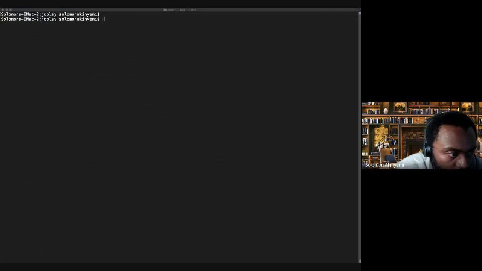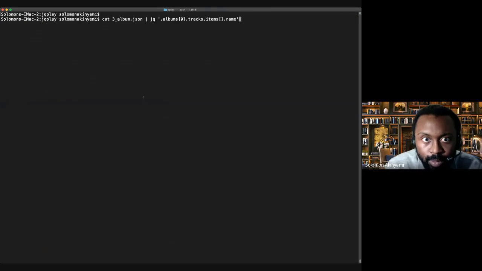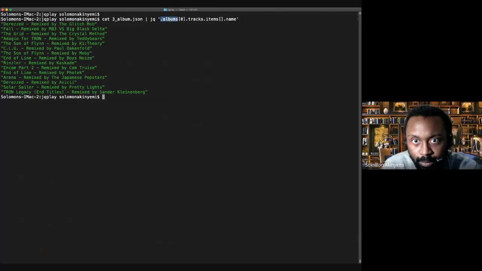Another question is, get the names of the songs on the first album. So this is a bit different. So we've got lots of data there, but we actually just want to select, we're using an array index identifier here to select just the name of the tracks on the first album. And there you go. So we've got the albums, the first object there, array identifier, selecting tracks, we're iterating through the items, and then we're selecting the name.